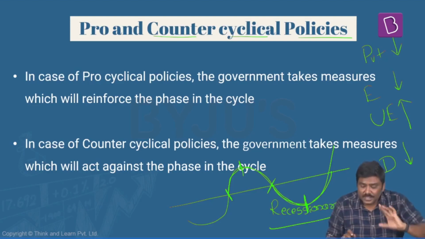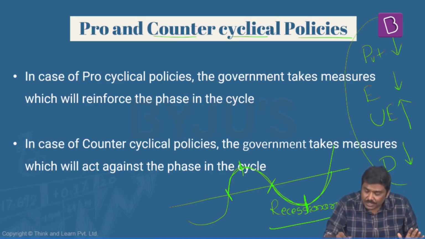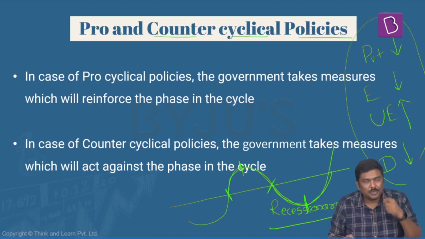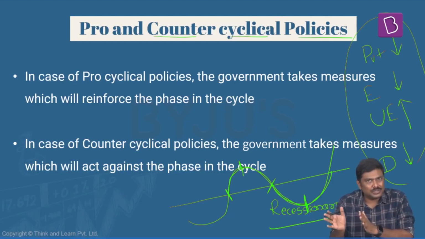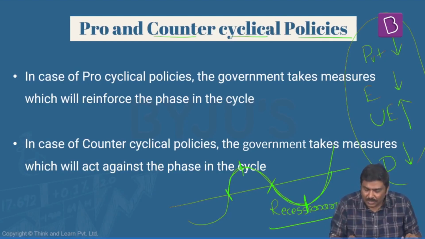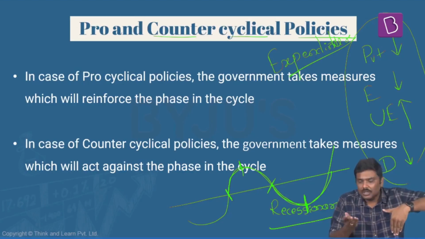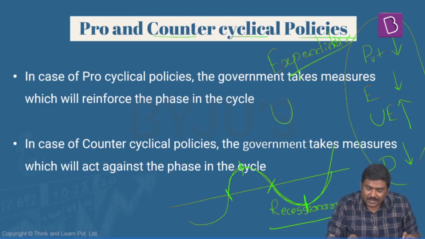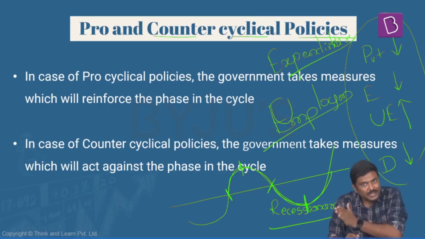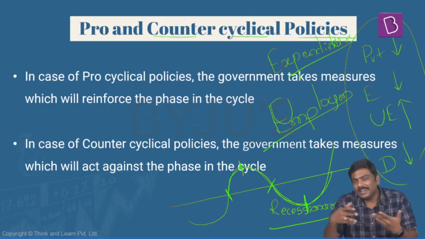Now, if government policies are doing exactly opposite to this, right? For example, government will increase its expenditure. So private sector investment coming down, government's investment expenditure will increase. Government will create employment in the system. So earlier, without government intervention, what we have seen, unemployment rate increasing.